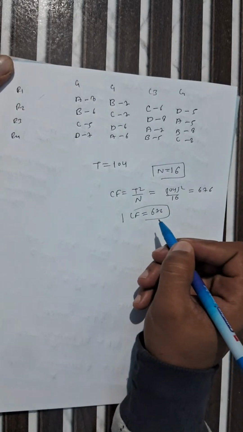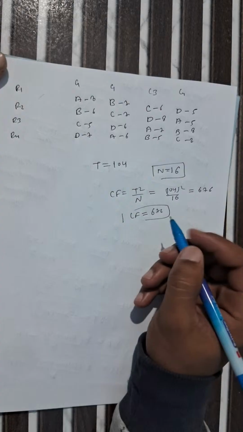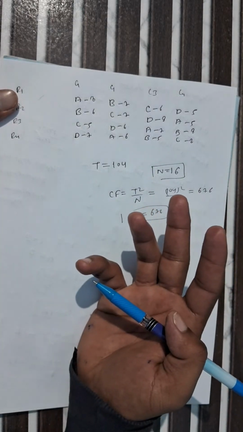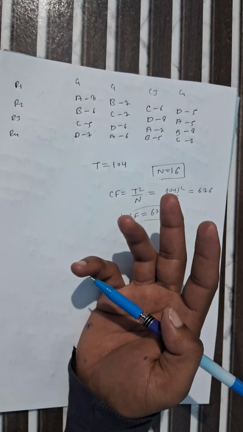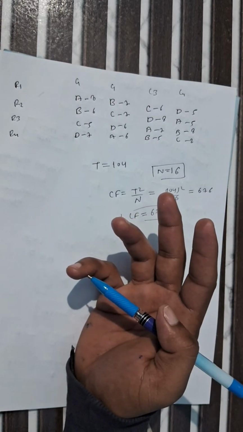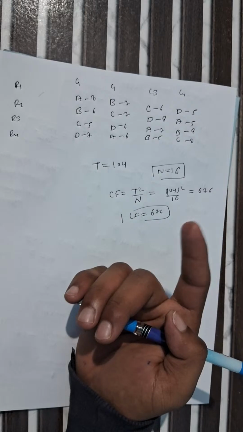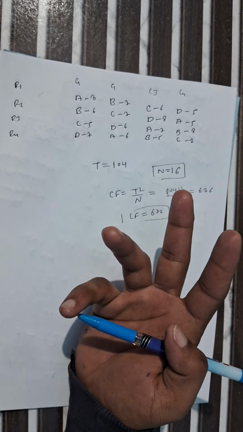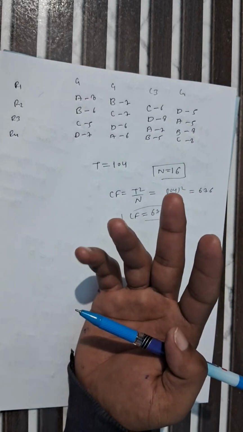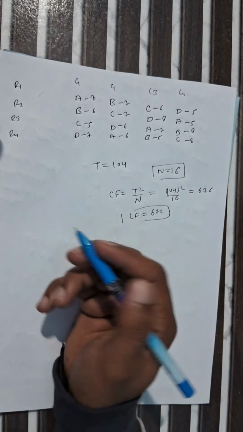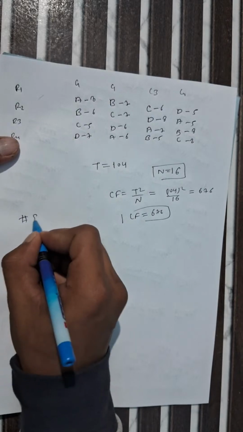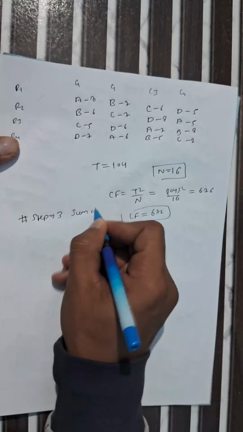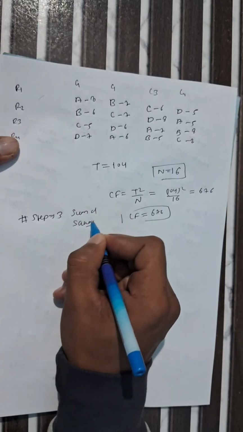Now move to our step 3, where we are finding sum of squares. In sum of squares, we are finding four cases, and one more case is added, which is error sum of square. First is total sum of square, second is row sum of square, third is column sum of square, fourth is treatment sum of square, and the fifth is error sum of square.